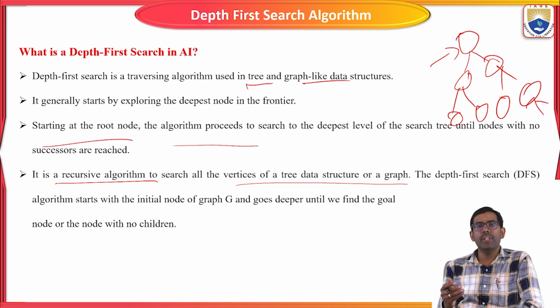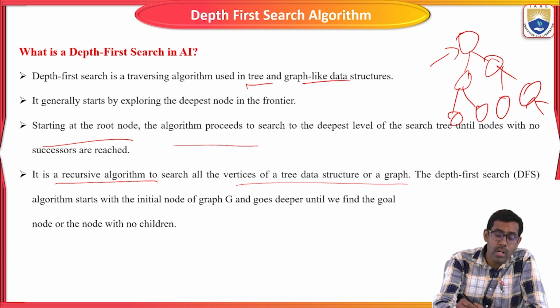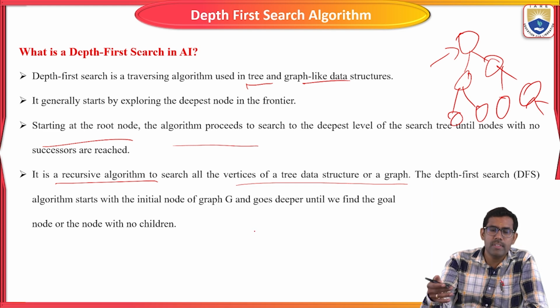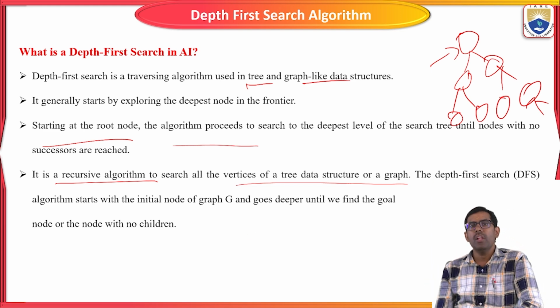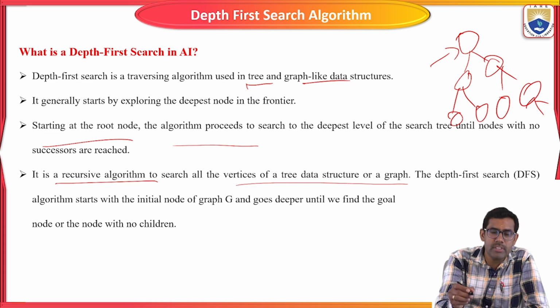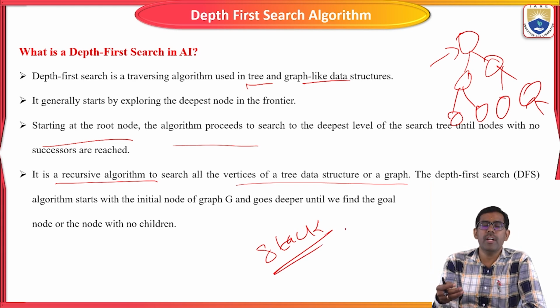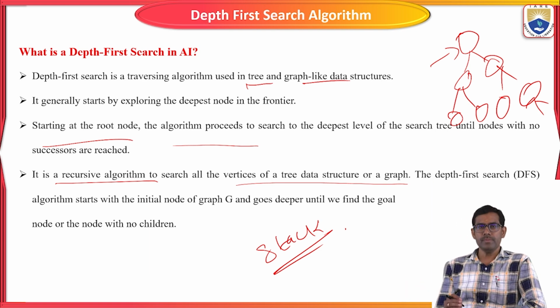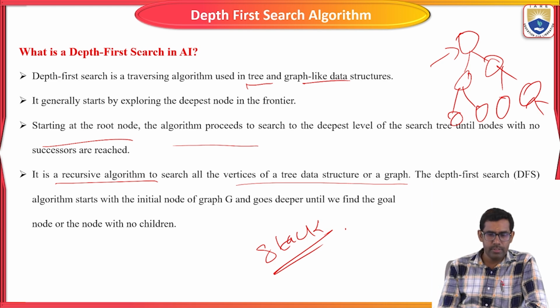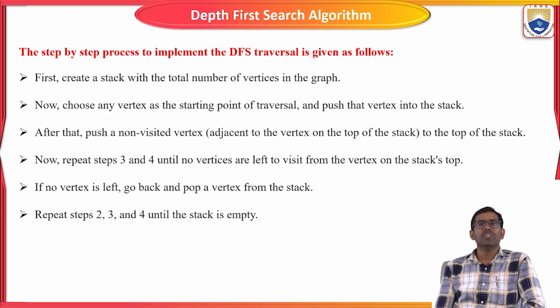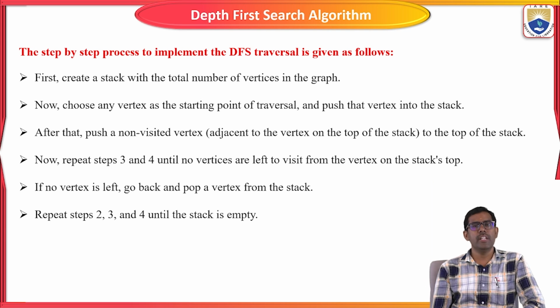Here we talk about the queue and the stack. Especially in the DFS, we use the stack concept. We insert a node, then search whether the particular node is available in the stack or not, and then move on to another node. So this is the concept of the DFS algorithm in artificial intelligence.